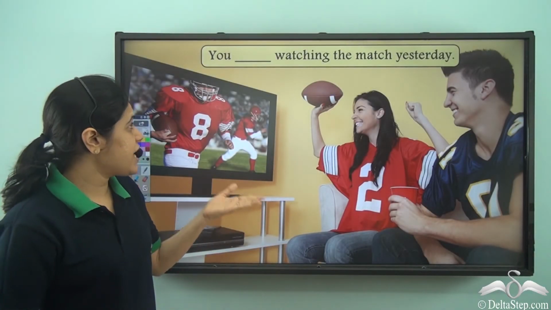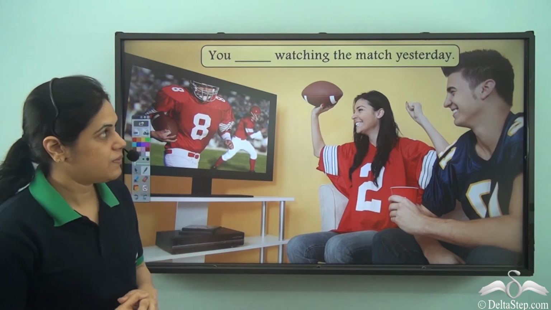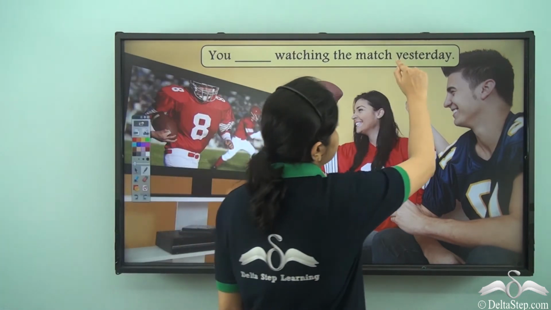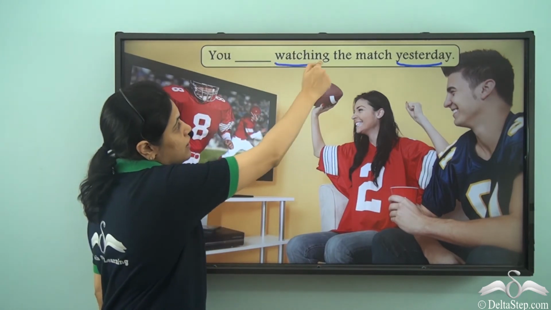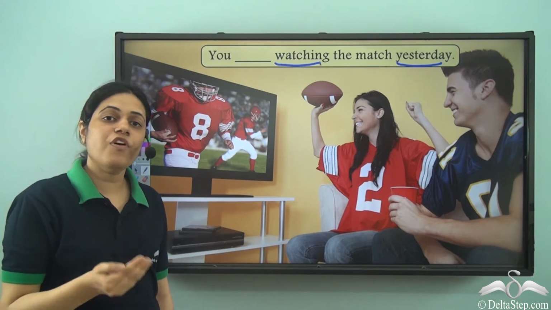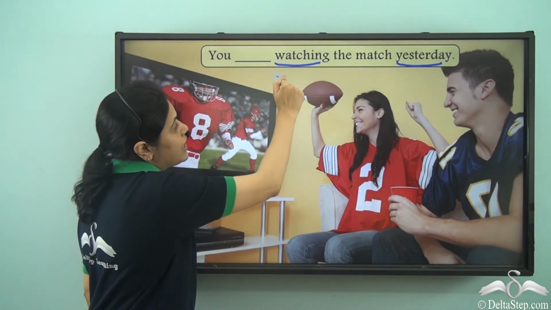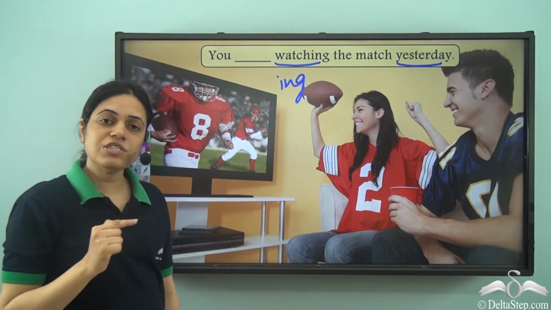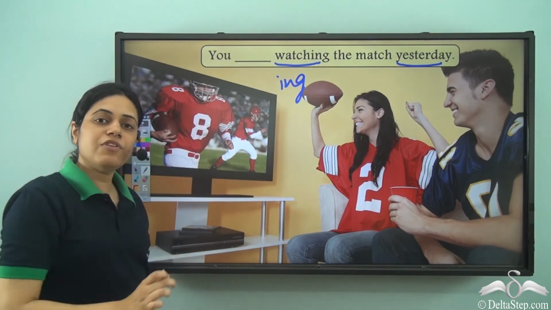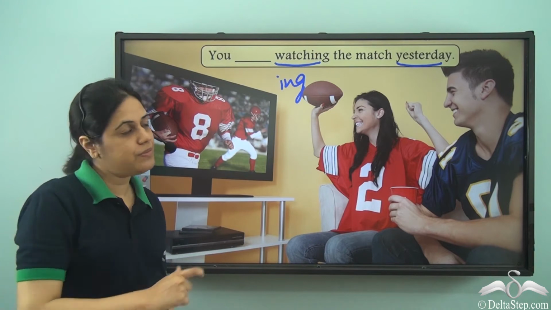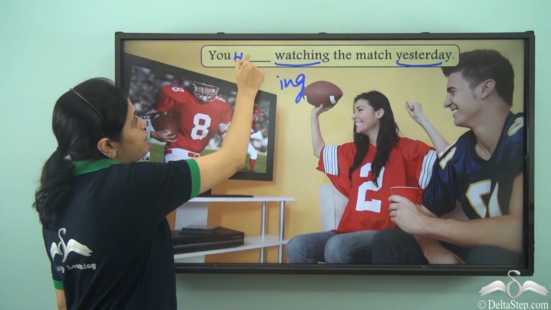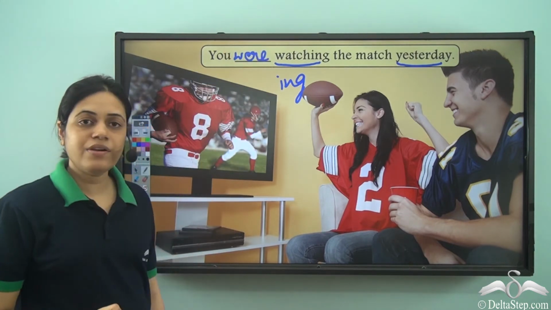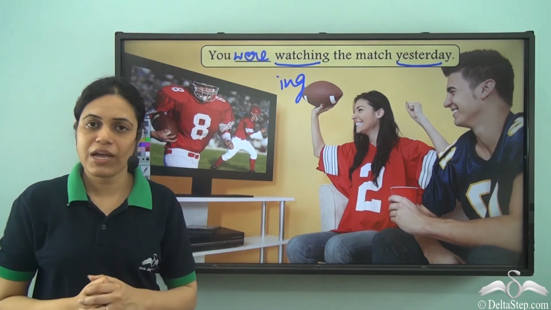Now, can you fill in the blank? You dash watching the match yesterday. Now, in this case, yesterday indicates past. Watching means the action was in progress because there is ing. So, the action was in progress. So, I need a be verb just before the main verb. So, for past second person, the be verb used is were. You were watching the match yesterday.